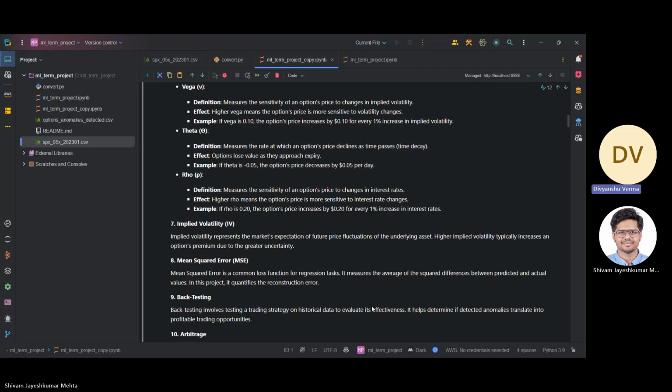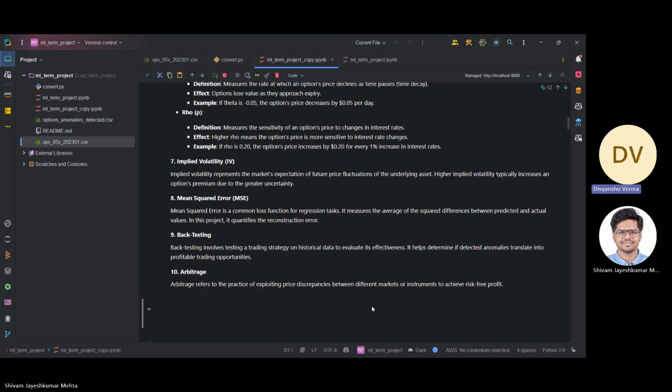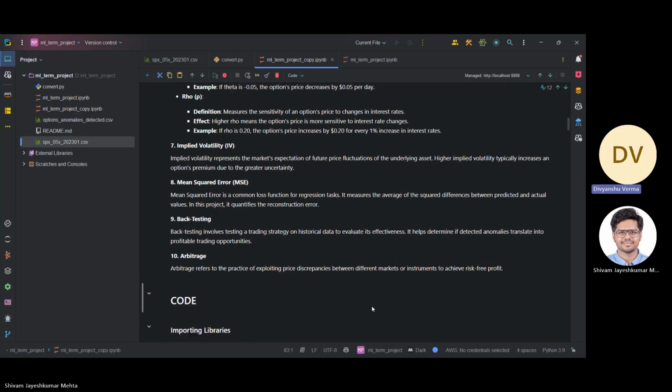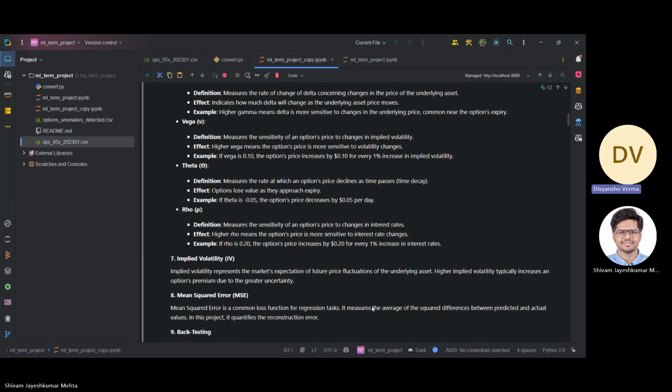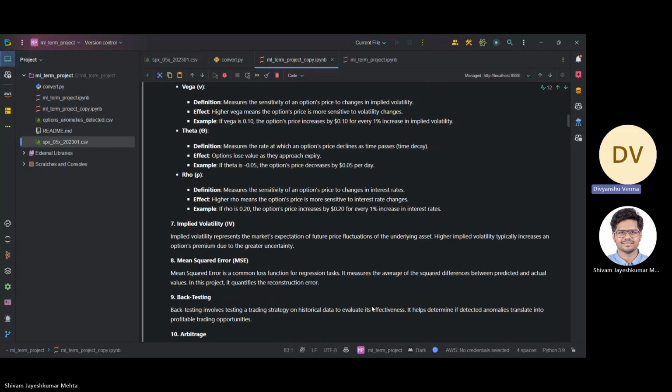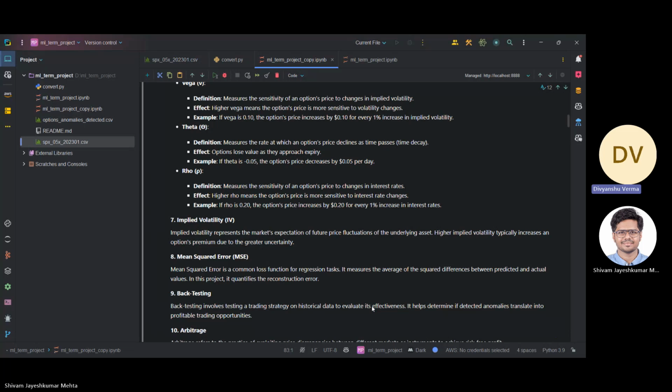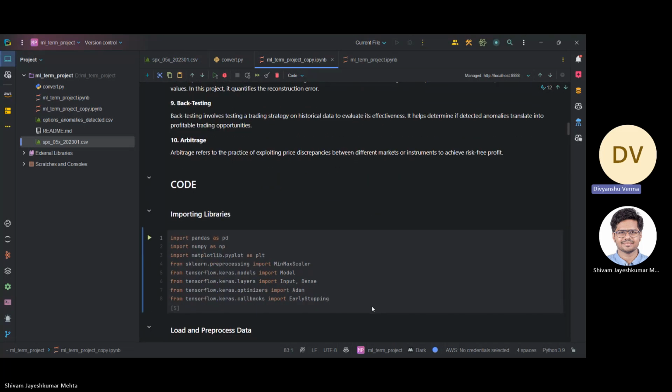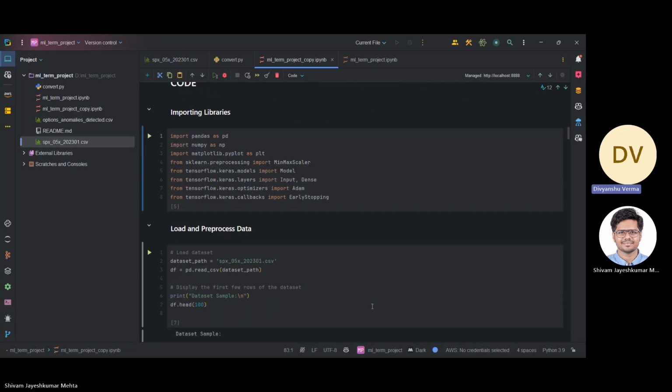Our primary objective and goal for this project is to design an unsupervised deep learning model which is capable of identifying price anomalies and finding hidden patterns in options pricing that indicate arbitrage opportunities. The project involves several key phases, starting with the data preparation and culminating in the development and testing of the deep learning model.